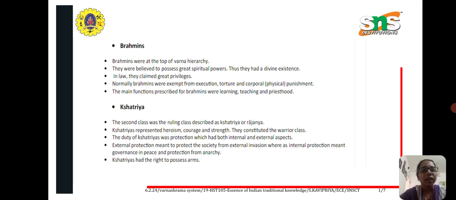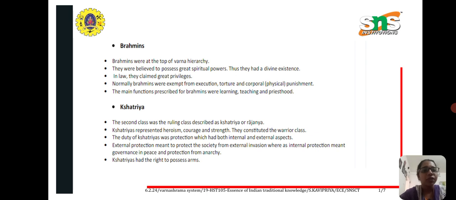And second Varna is the Kshatriya. The second class was a ruling class described as a Kshatriya or Rajnya. So Kshatriyas represent heroism, courage and strength. They constituted the warrior class. Kings come under the Kshatriya.